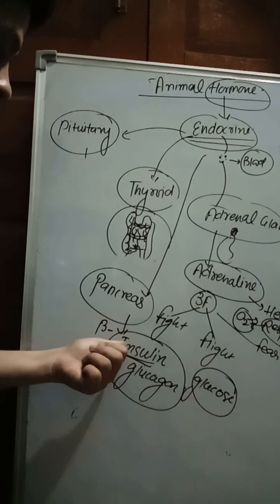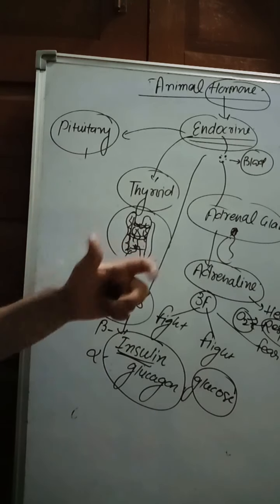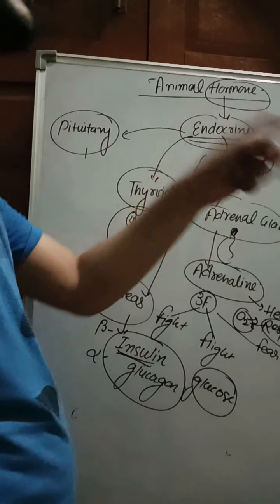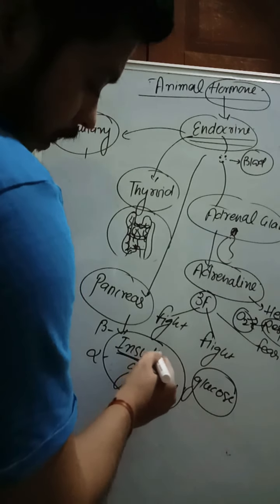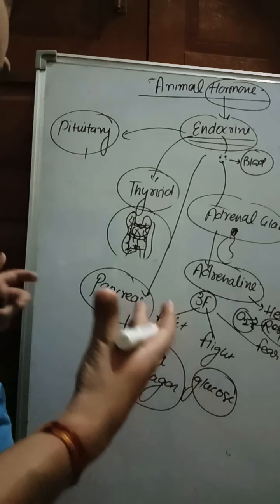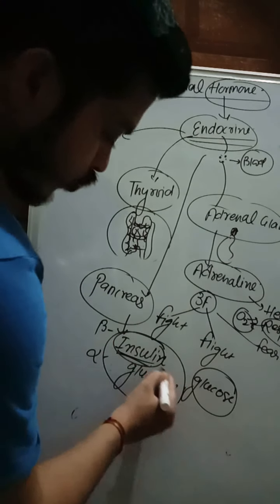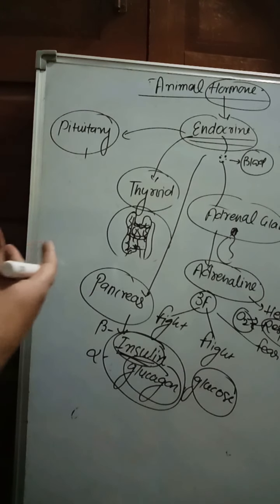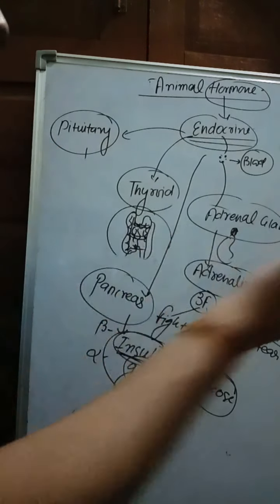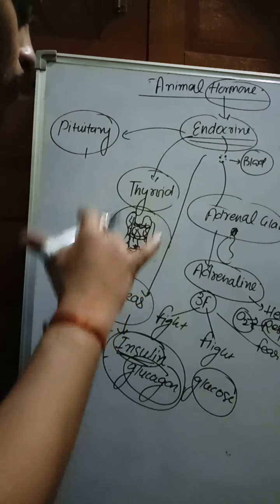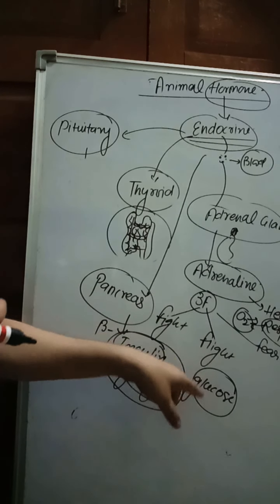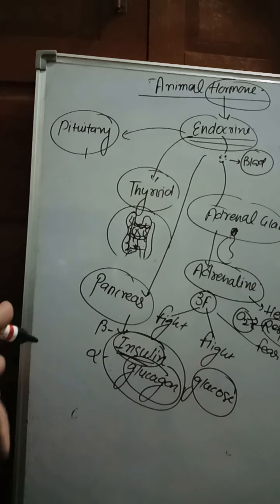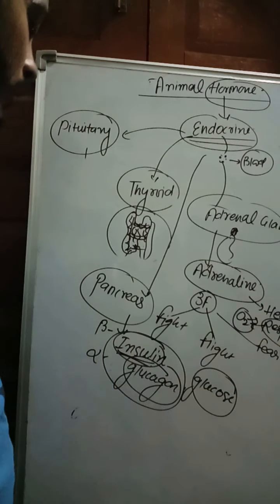So what does insulin do? Insulin decreases the blood glucose level by conversion of glucose to glycogen, and glycogen is used as the energy resource for the cells. When the blood glucose level is going down, glucagon increases the blood glucose level by conversion of glycogen to glucose. So that is the function of insulin and glucagon. Both are antagonistic. Insulin decreases the blood glucose level and glucagon increases it.